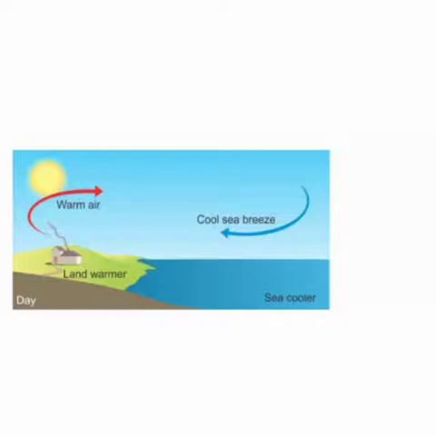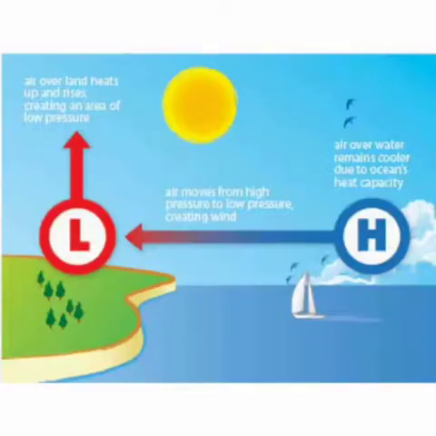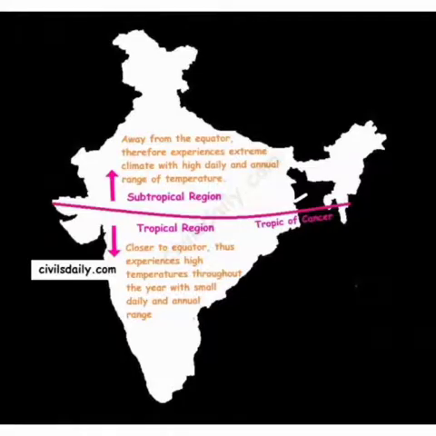The best way to understand this: switch on the AC in your room and leave the door open. You will feel the cool air going out of the room. This is because the environment outside your room is warm and it is attracting the cool air molecules towards it. And you can also understand the land mass gets heated faster than the water bodies, whereas the places far from the sea have an extreme climate.